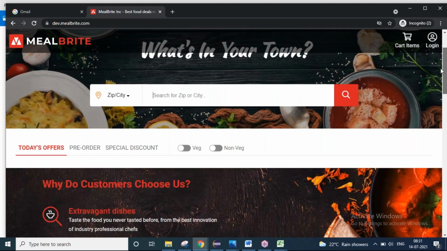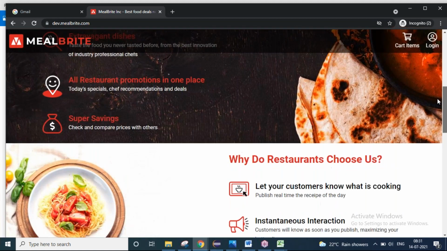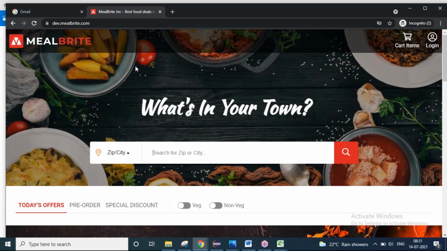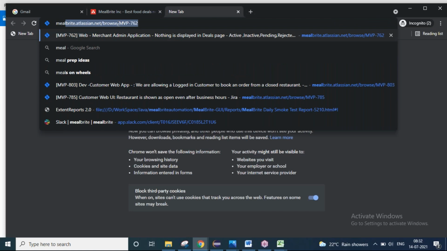What happens if I book a food? Am I going to really do this or not? So me as a testing team of my company, I will test it on the dev server. If it is done, then we will be having the production server where the real customers will see that.